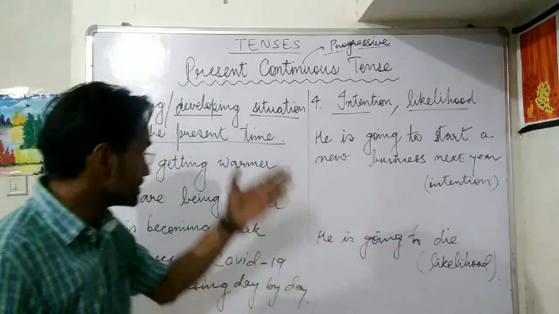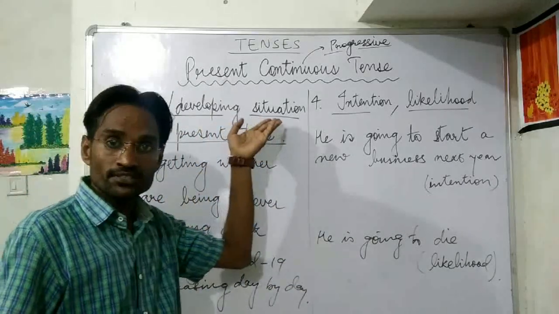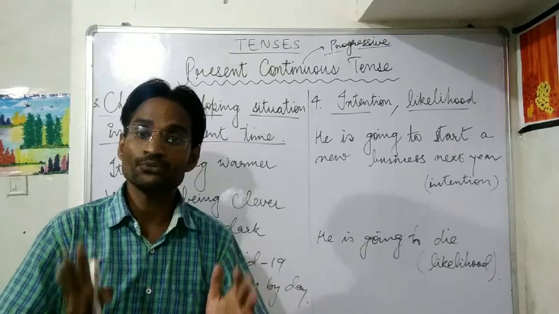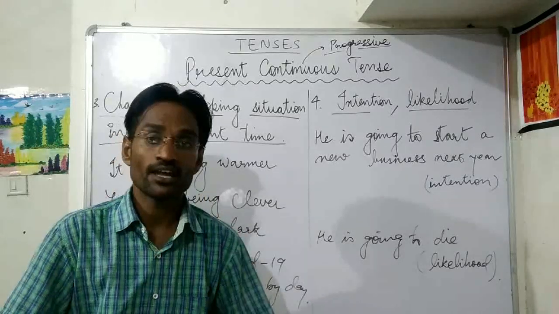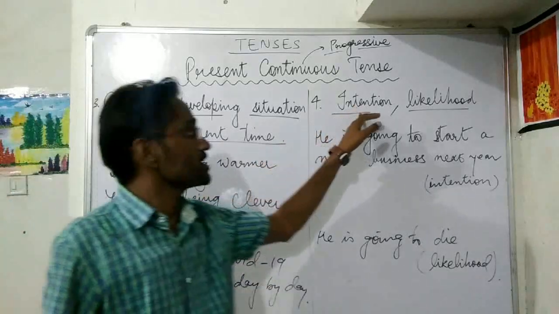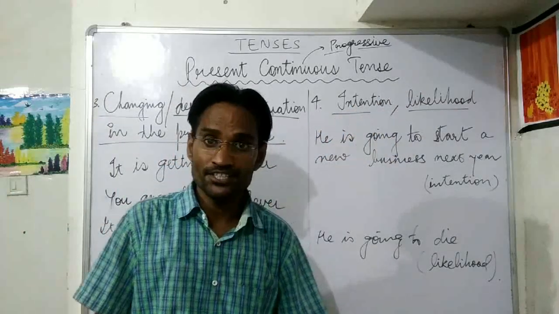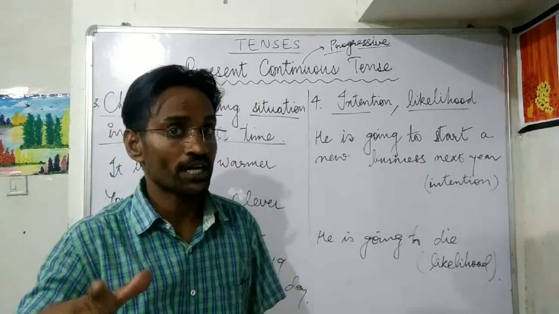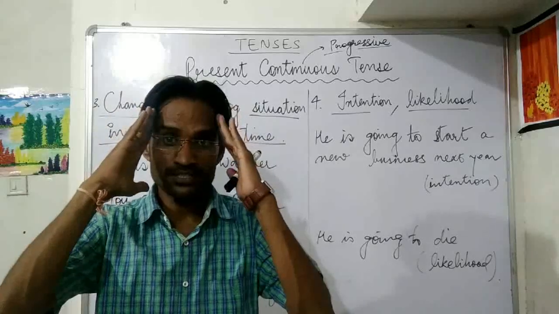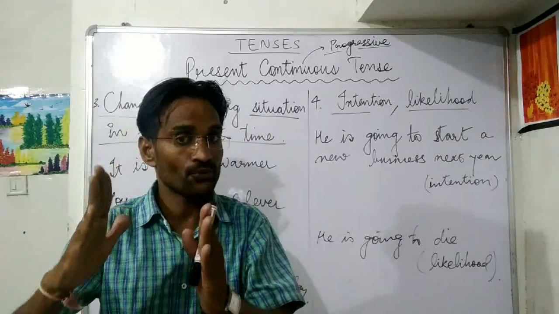So to describe such situations, in writing or speaking, generally we use present progressive tense, that is the present continuous tense. Alright, now let's have a look. Intention or likelihood. Intention means you have already made up your mind what you are going to do. आपने मानसिकता बना ली है आप क्या करने वाले हो.